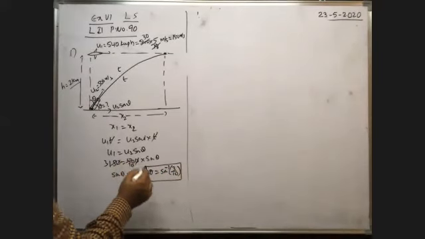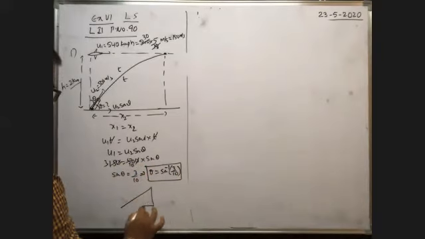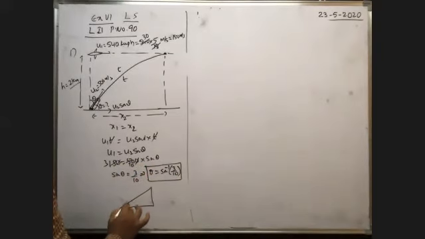If they give it in cosine function, you have to write like this. If it is given in cosine function, theta is equal to opposite side by adjacent. Opposite is 3, hypotenuse means 10. Now what is this value? Square root of this square minus this square means root 100 minus 9, means root 91.